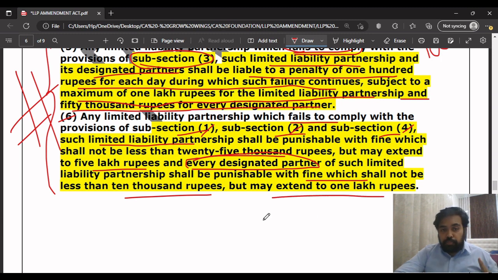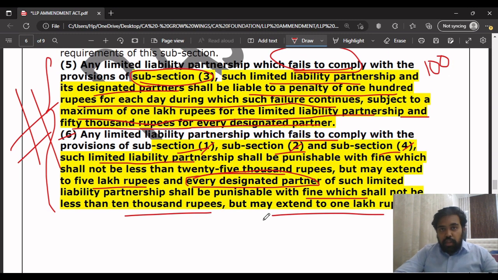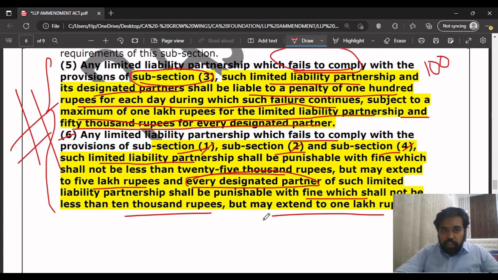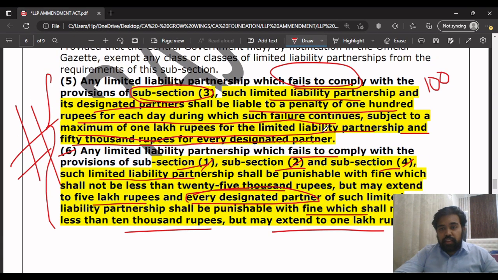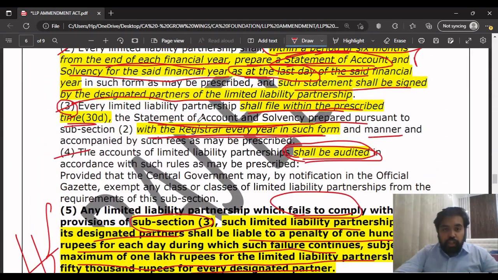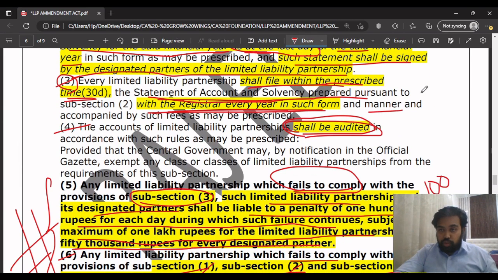Both these are penalties for the above provisions. Point 5 was saying that if it fails to comply with subsection 3, that every LLP shall file within the prescribed time the statement of accounts and solvency with the registrar every year, then for this there is a separate, different penalty.